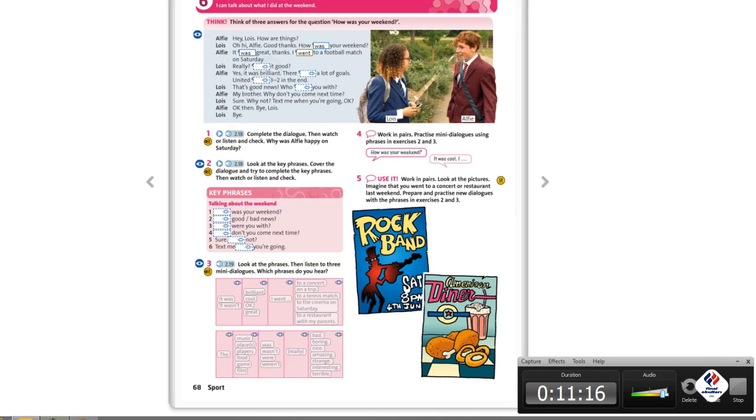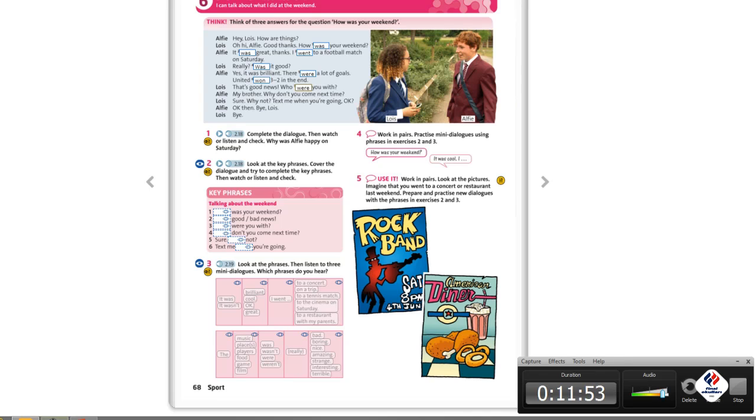Really? Was it good? Another past state, not a past action. Yes, it was brilliant. There were a lot of goals. Is a past statement. It's not an action. But here it says United won 3-2 in the end. So won is an action statement in the past. That's good news. Who were you with? So this is a statement in the past too.